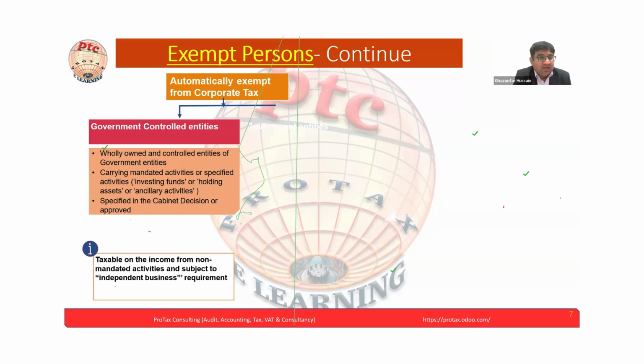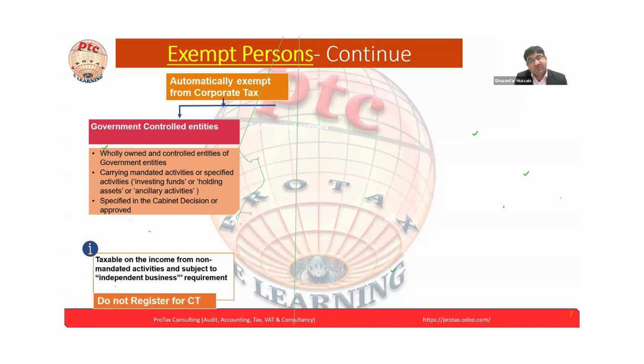Taxable on the income from the non-mandated activities. Whatever activities the cabinet decision already mandates to such entities, even the government and the government controlled entities, that will be exempt. But if they are part of any operation or activity that is not mandated, they will pay the corporate tax on that if it exceeds 5% of the total revenue. We will see in detail what the non-mandated activities are.